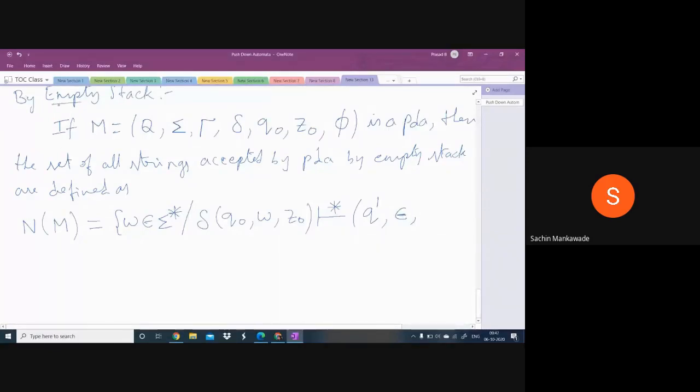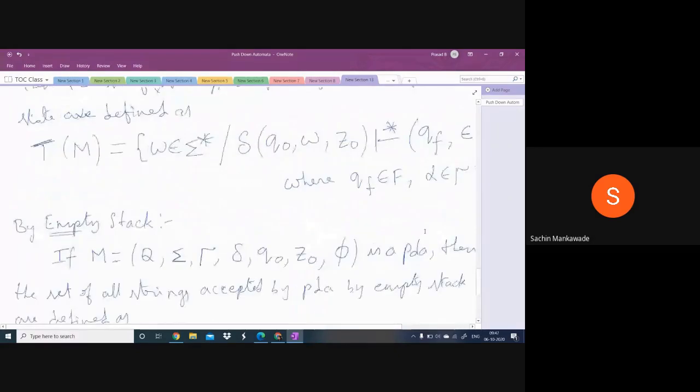Here, what is the meaning of empty stack? When the machine stops, the stack should be empty. Means when the machine stops, there should not be any symbol in the stack. So by starting at the initial ID, when the machine stops, the string must be scanned completely, the string must be empty, and the stack also must be empty. And the state can be anything. It need not be a final state. So look at these differences here.